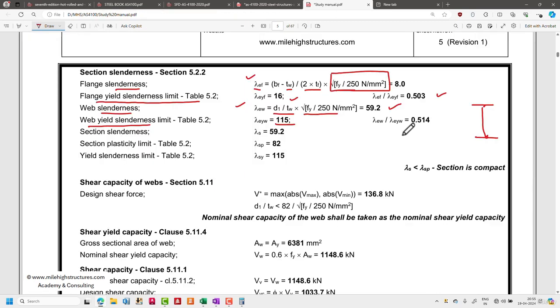So this ensures that the section that we are having is basically the compact section. So if our lambda s, the value of the slenderness limit that we are calculating, is less than lambda sp for web, which is 115, and lambda sp for flange, which is 16, this ensures that our section is compact.